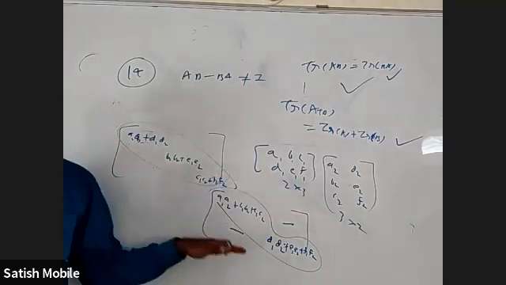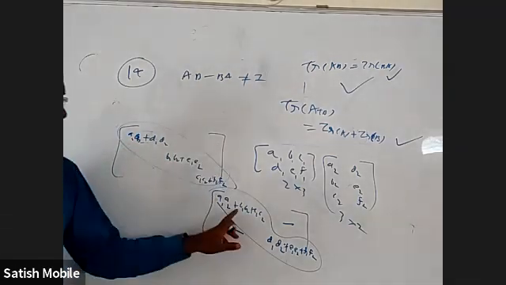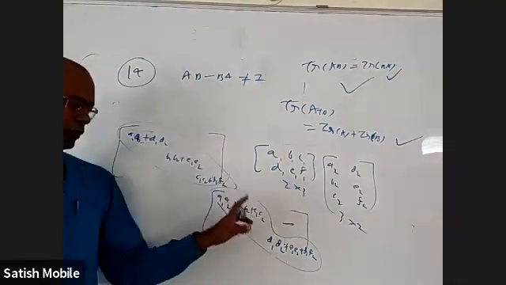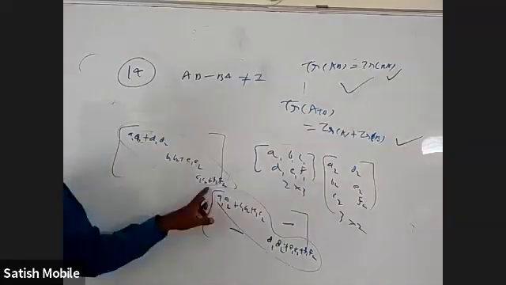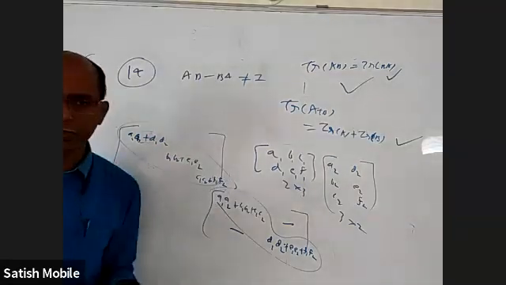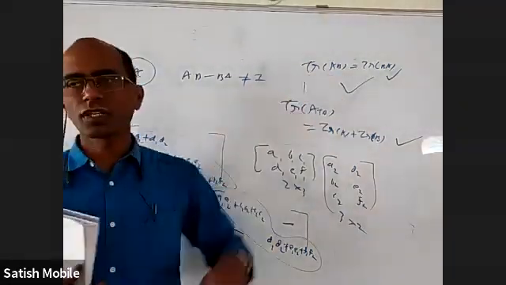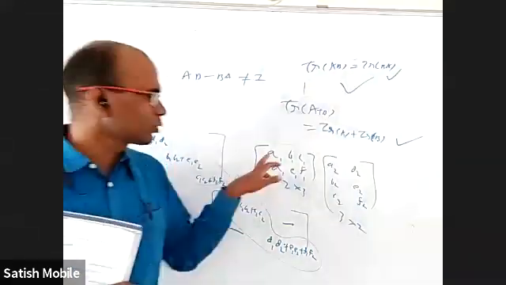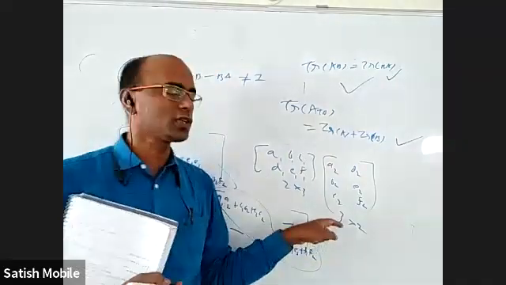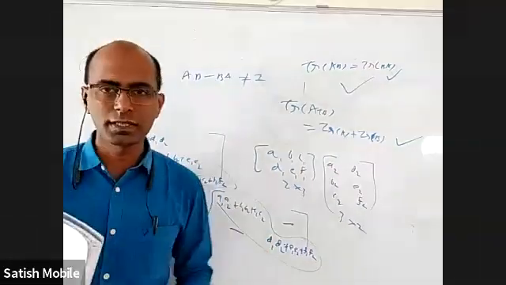The elements are different. This is a 2 by 2 matrix, this is a 3 by 3 matrix. But when you add this, you got A1A2 plus B1B2 plus C1C2 plus D1D2 plus E1E2 plus F1F2. Here also the same. I proved trace of AB equal to trace of BA, or at least for an example, I gave you an idea. Purposely, I took here A1, B1, C1 and here A2, B2, C2 so that you will know some pattern is there.